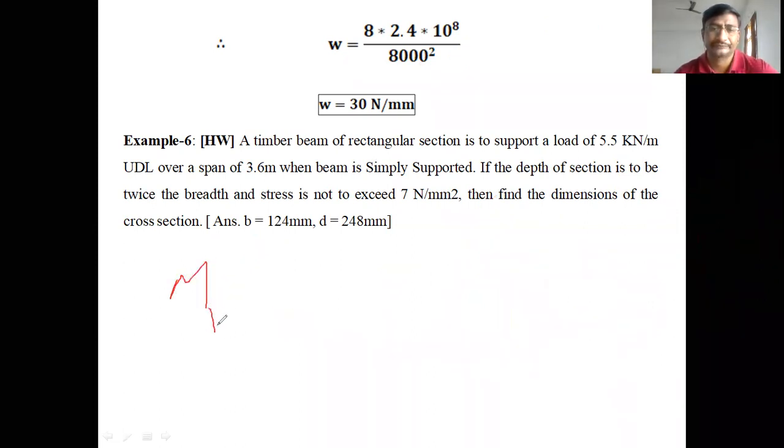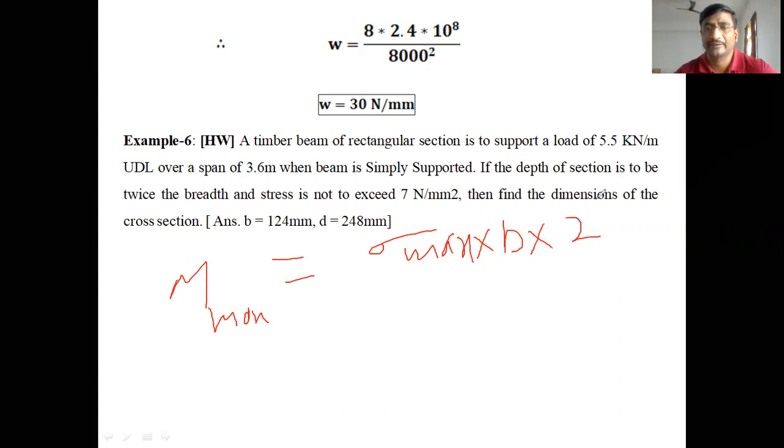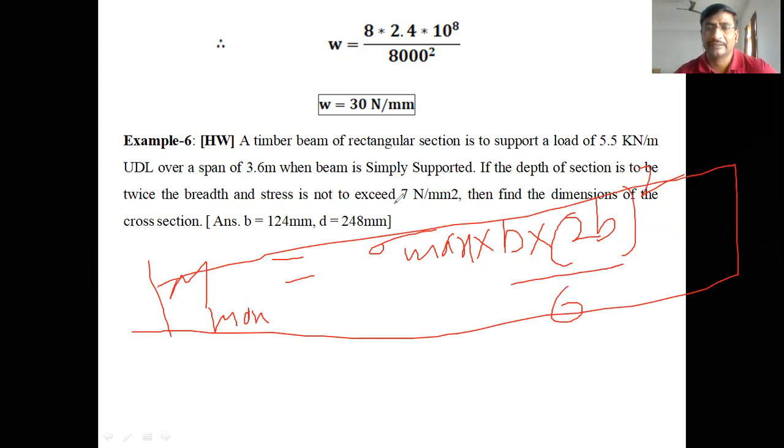So finally we get Mmax equal to sigma max, the maximum bending stress, into bd square by 6. In place of b, as it is. In place of d, 2b, so 2b whole square by 6. So the total equation has only one unknown, that is the breadth. Find out the breadth. After getting the breadth value, d is equal to twice the breadth, so 2 into b, then we can get the depth value.